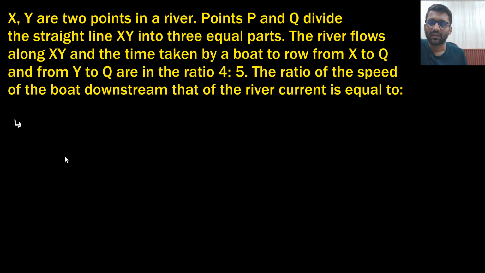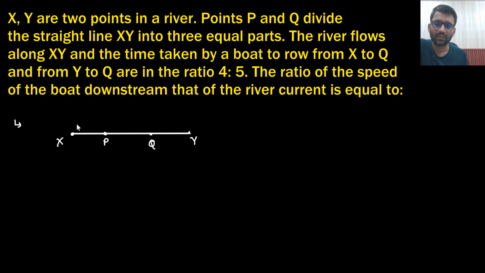Let's see this question. X and Y are 2 points in the river. Points P and Q divide the straight line XY into 3 equal parts. The river flows along XY, and the times taken by a boat to row from X to Q and from Y to Q are in the ratio 4:5. What is the ratio of the speed of the boat downstream to that of the river?